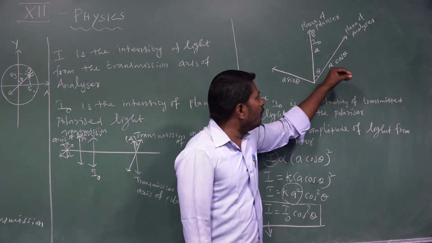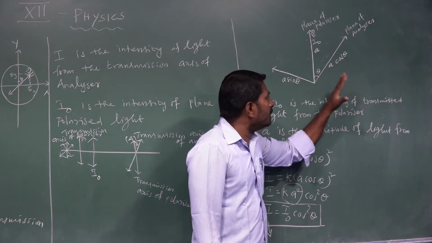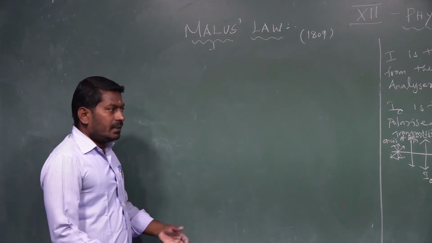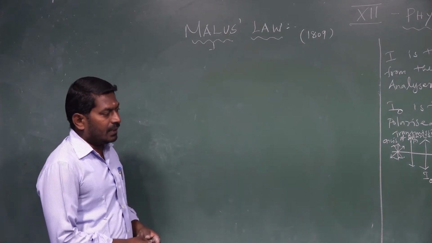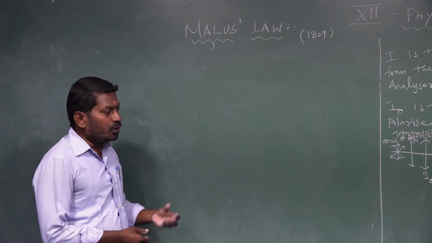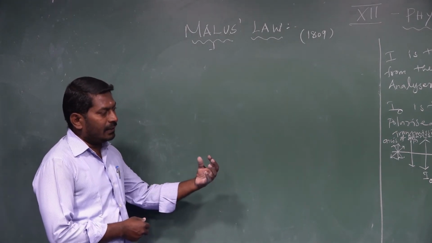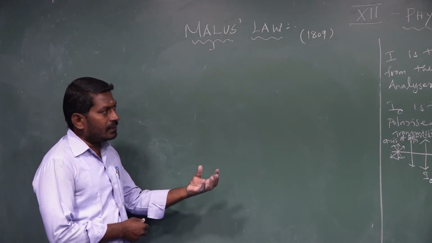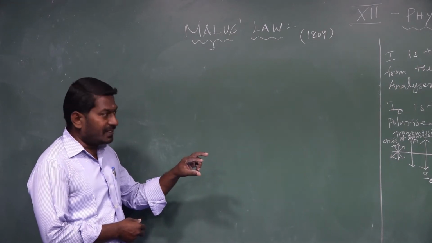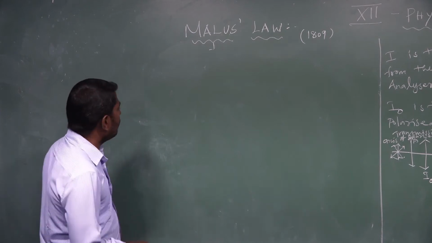The intensity is 0, and the amplitude is also 0. See, students, on the basis of Malus law, we get two special cases: how the intensity of light coming from the analyzer varies when the analyzer transmission axis is rotated continuously.